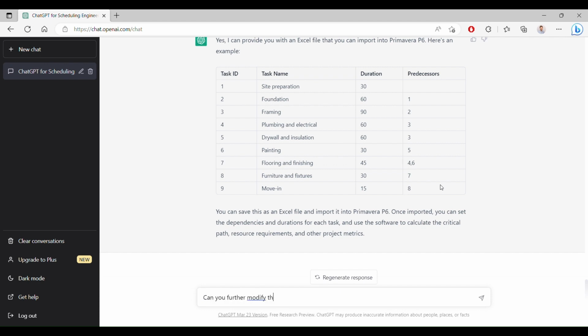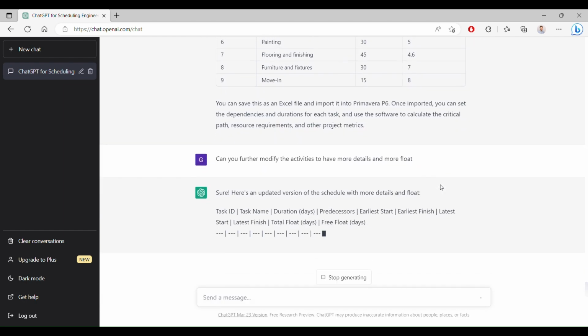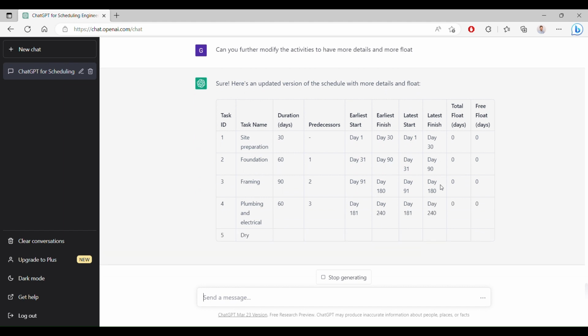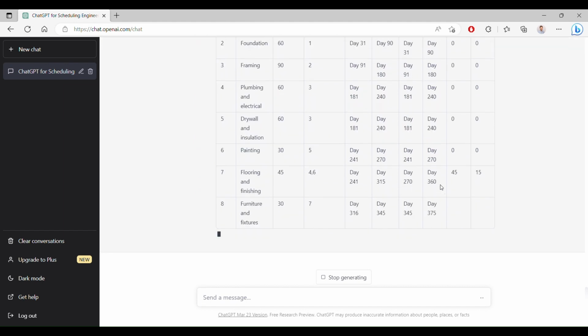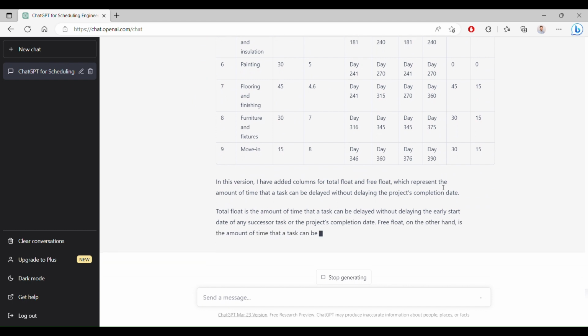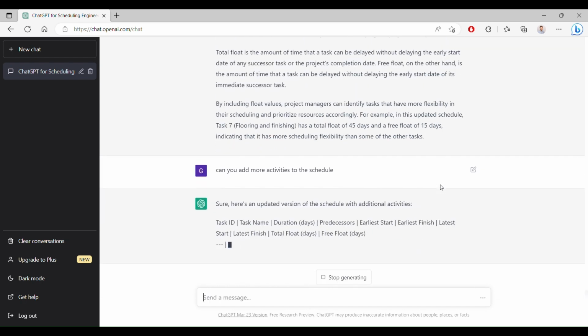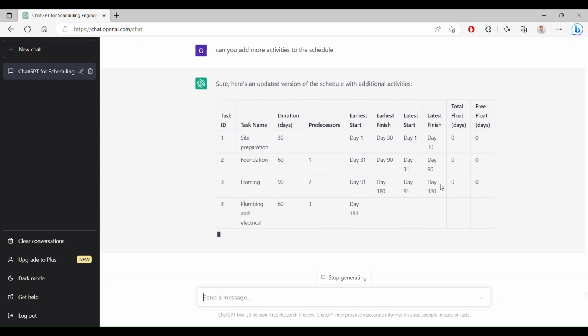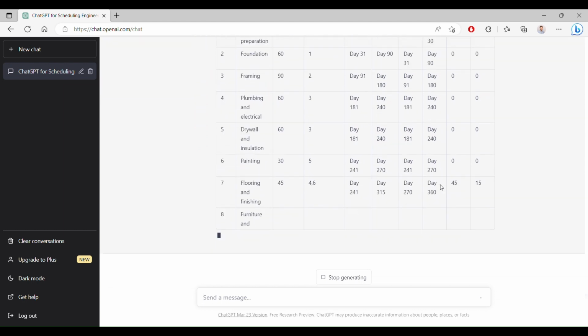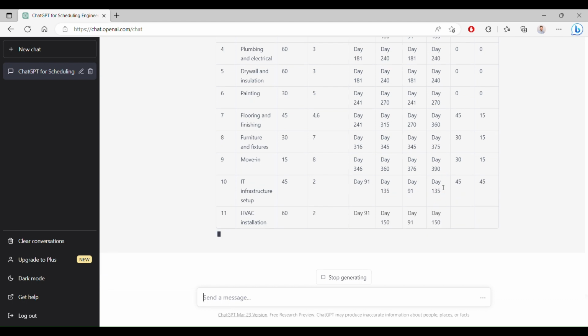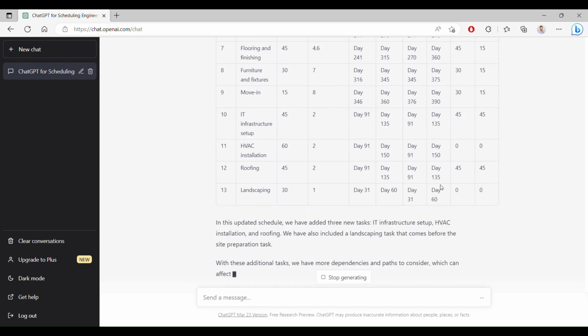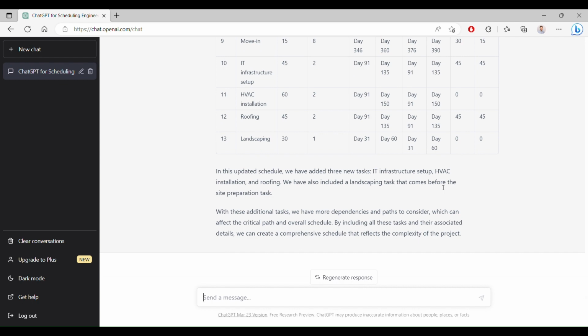How about we ask ChatGPT to further detail the planning and to modify the schedule to increase the float? Seemed ChatGPT didn't really understand my request. However, it added the free float column, which similarly to the total float is not correct. Let's try again. This is better. It has now added 3 new activities. Interestingly, ChatGPT warns me that with new activities come new dependencies, and that might impact the schedule and the critical path.